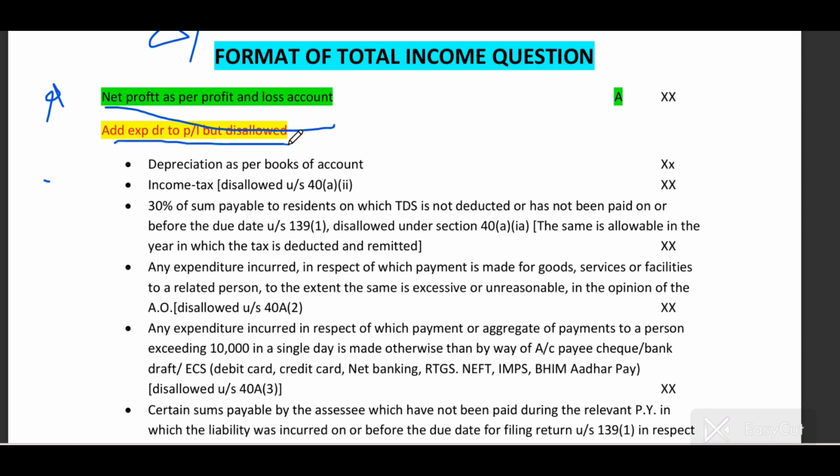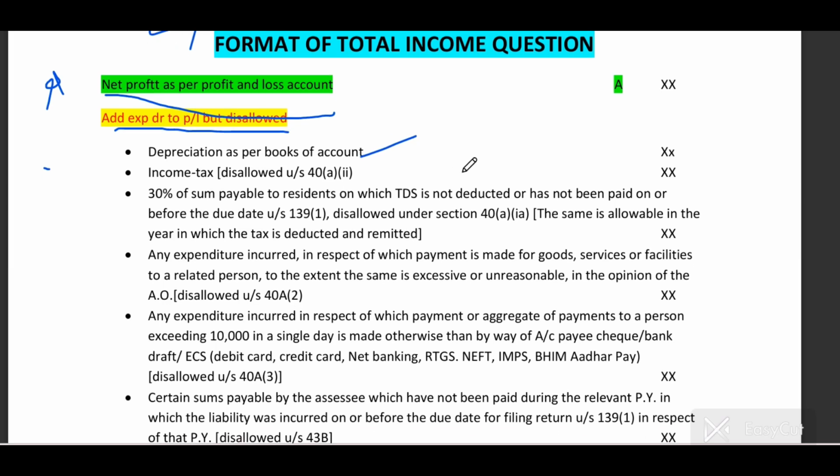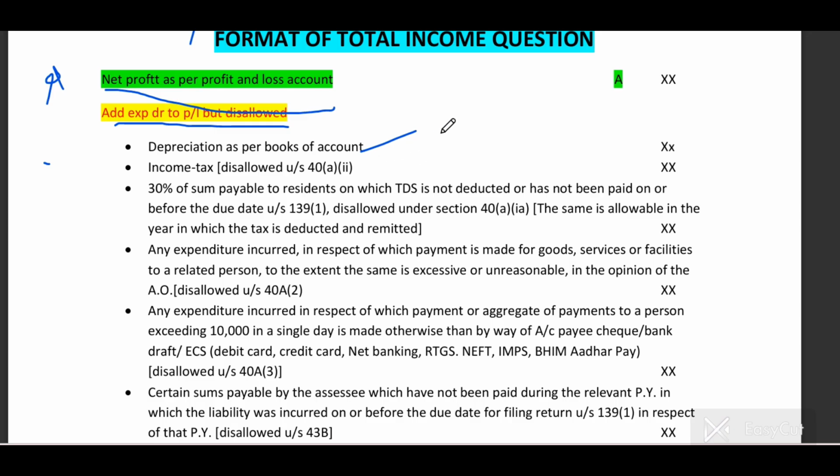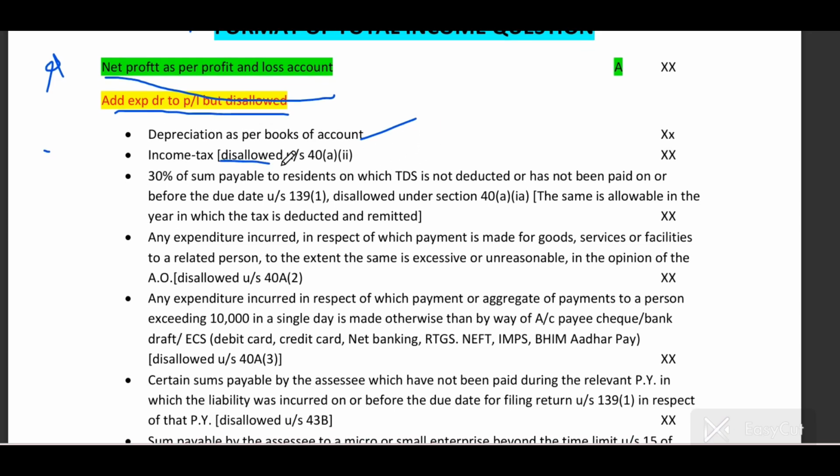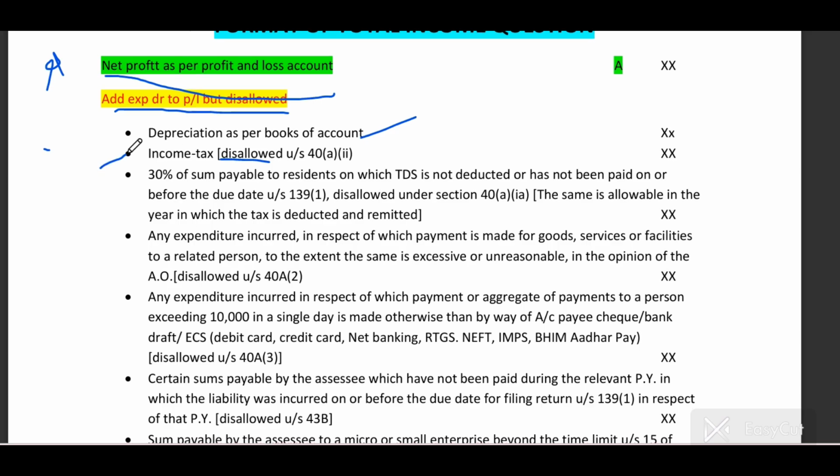you have to add some expenses that you have already debited in your books of accounts, but which are not allowed. For example, depreciation as per books of account is not allowed. It is allowed as per Income Tax Act, section 32. Income tax, if you had paid any income tax expense, it is not allowed in income tax, but you had allowed it in your books of account.